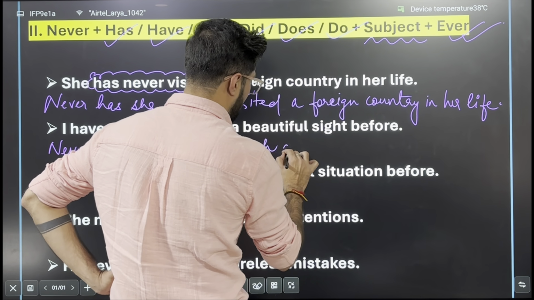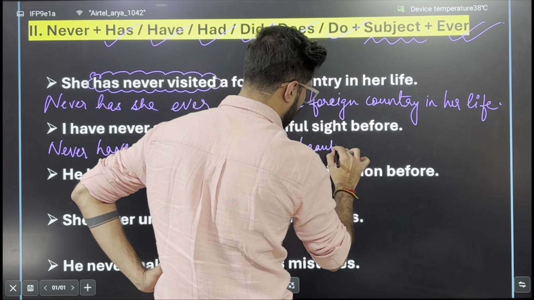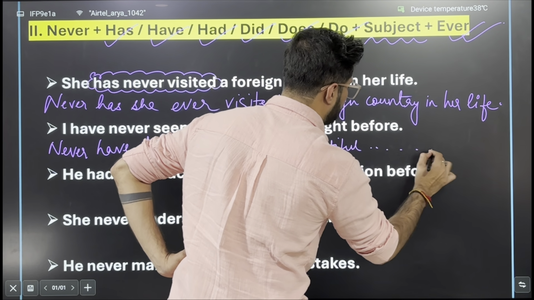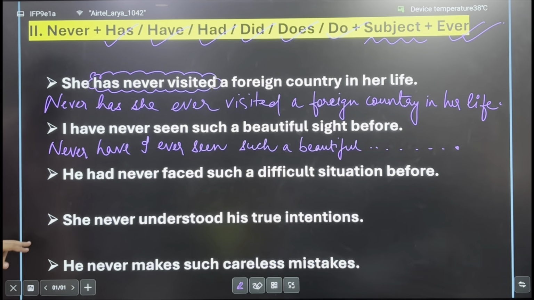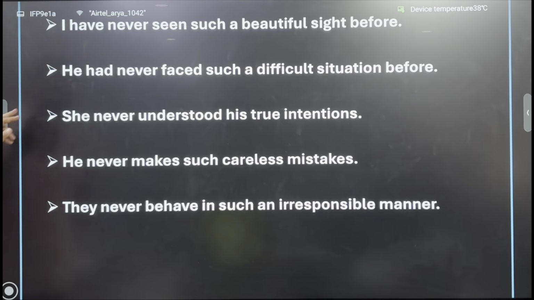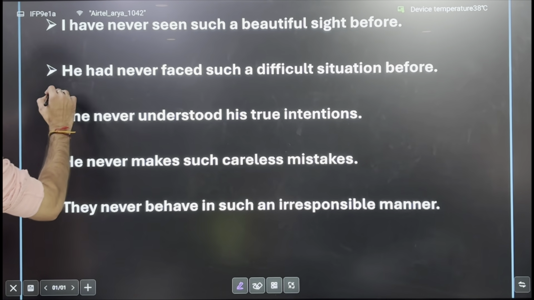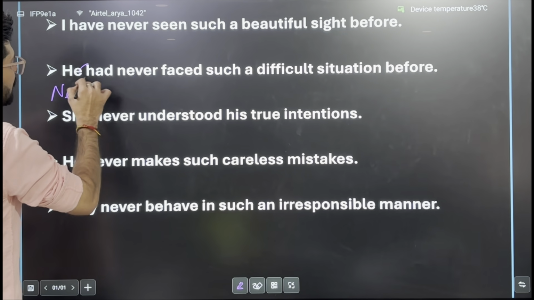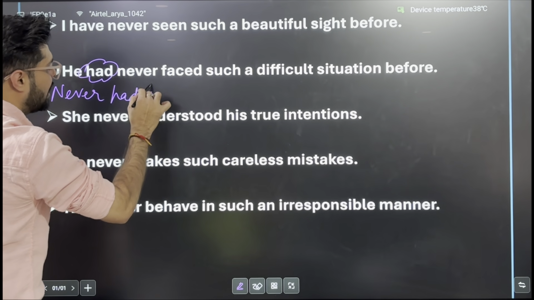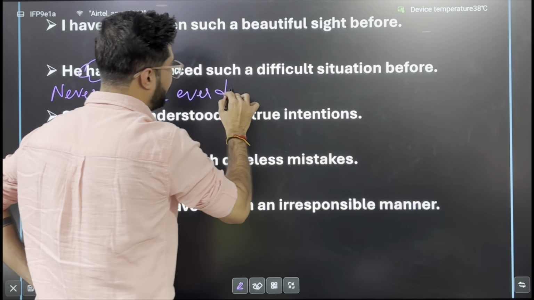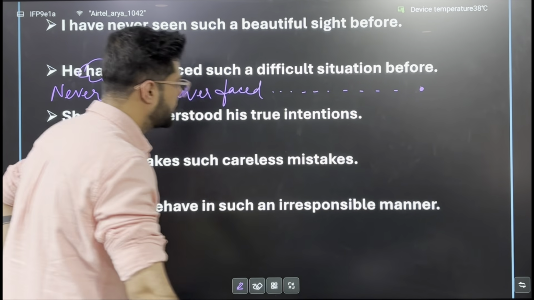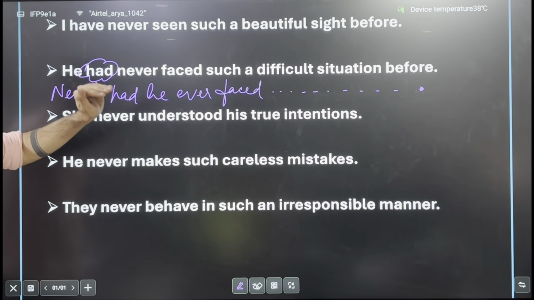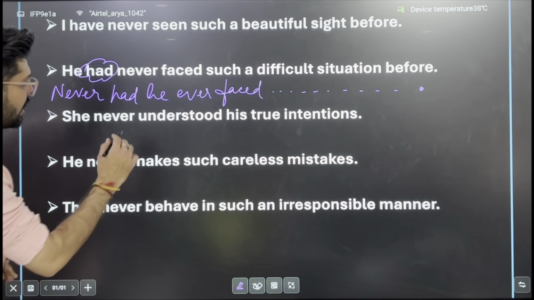such a beautiful sight before. Full stop. ठीक है. Never have I ever seen such a beautiful sight before. Next one. He had never faced such a difficult situation before. So it will be never, borrow the had, never had he ever faced such a difficult situation before, followed by a full stop. She never understood his true intention.